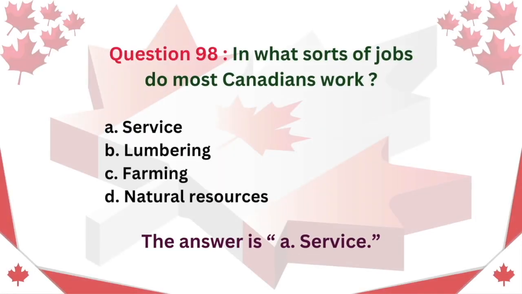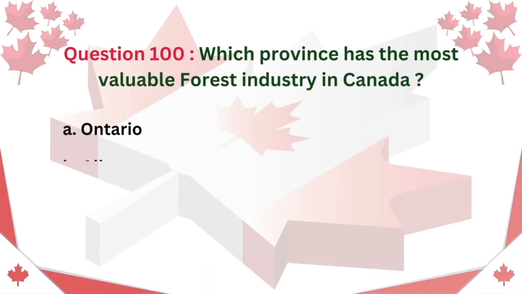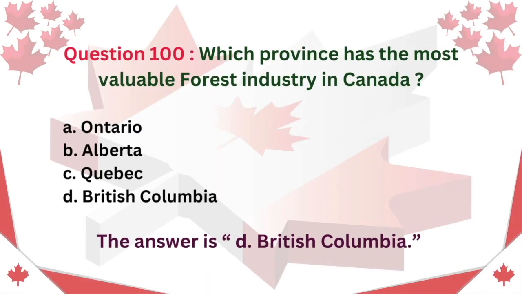Question 98. In what sorts of jobs do most Canadians work? A. Service. B. Lumbering. C. Farming. D. Natural resources. The answer is A. Service. Question 100. Which province has the most valuable forest industry in Canada? A. Ontario. B. Alberta. C. Quebec. D. British Columbia. The answer is D.